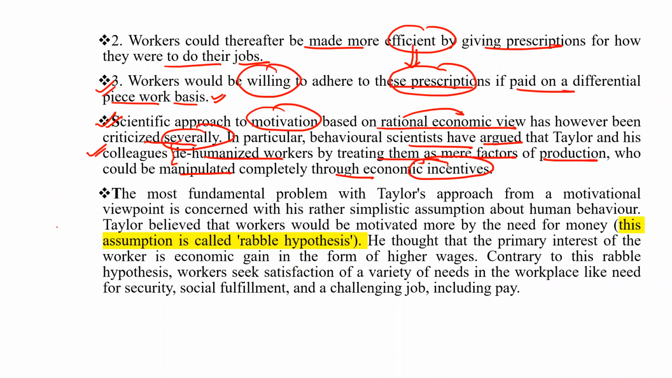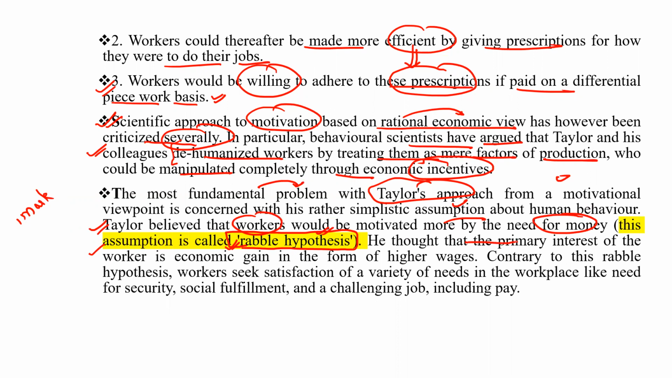There is one more word, that is rebel hypothesis. They have already asked this word many times in the examination as a 1 mark question. The most fundamental problem with Taylor's approach from a motivational viewpoint is his rather simplistic assumption about human behavior. Taylor believed that workers would be motivated more by the need for money. This assumption is called the rebel hypothesis.